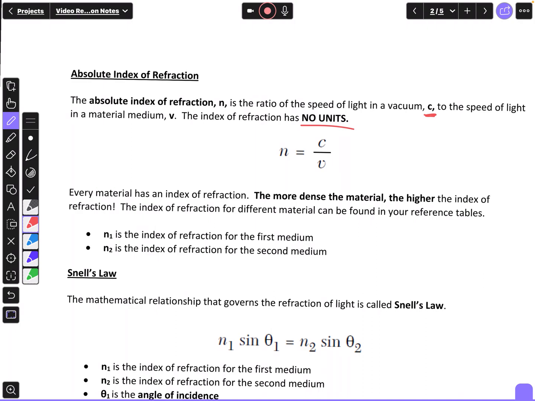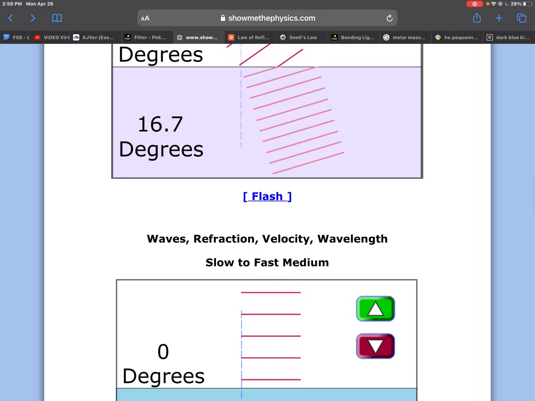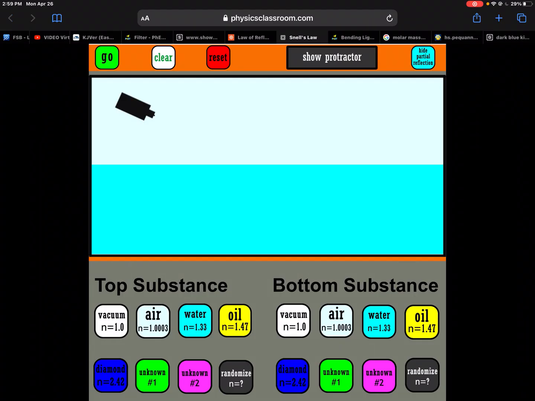Now, with this equation, we will not work any problems, but just to show you, on the simulation, you see these different options at the bottom here. Our top substance is going to be our N1, our first medium, and I have different ones. Let's say I select air, so my first medium is air.